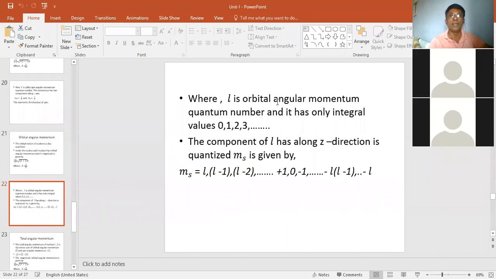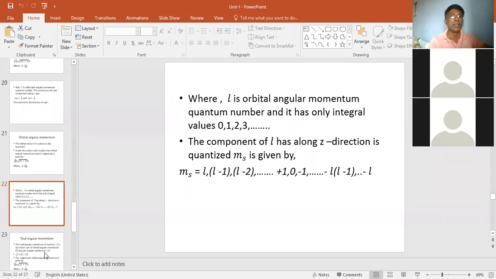So where L is the orbital angular momentum quantum number, and it only takes integral values. It has the integral values 0, 1, 2, 3, 4, 5, 6 like that. The component of L along the z direction is also quantized. M is given by L, L minus 1, L minus 2, up to 0, minus 1, and so on, up to minus L.